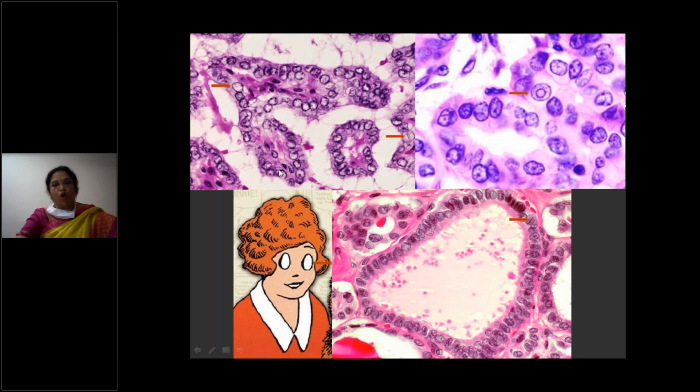So in papillary carcinoma, what you can see are, apart from the papillary architecture, nuclear features: optically clear nucleus or ground glass appearance, very much clear nucleus, like an eyeball. Next you can see nuclear grooves, nuclear inclusions, intranuclear cytoplasmic inclusions.